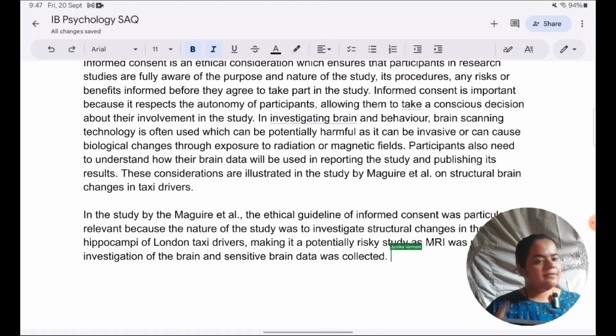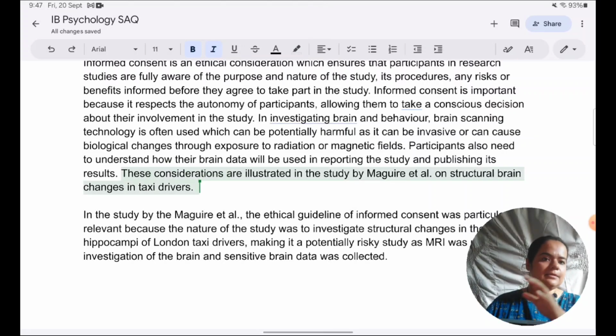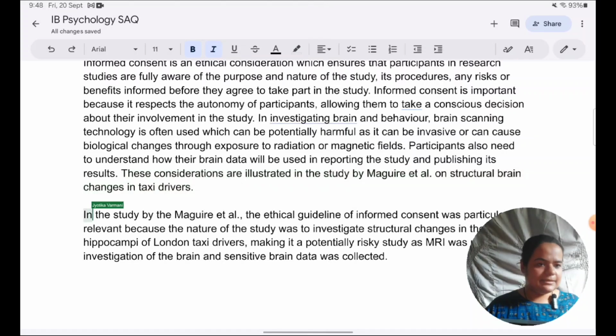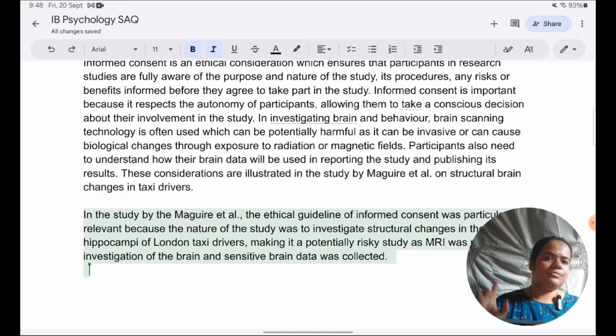Here, in a sense, I have justified why I have selected this study for this particular topic, like why Maguire only for informed consent. So that is a good beginning of describing a study, any study. We ended the last paragraph with a lead-in that the study is relevant, and now how we begin the study is by justifying why this study only. And then, like I mentioned previously, we can start linking it to the particular considerations within informed consent.